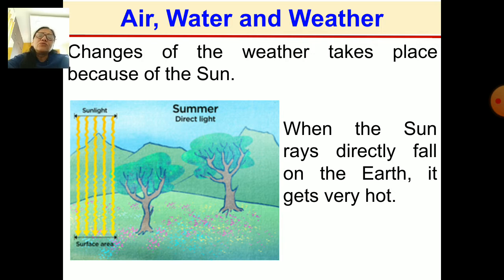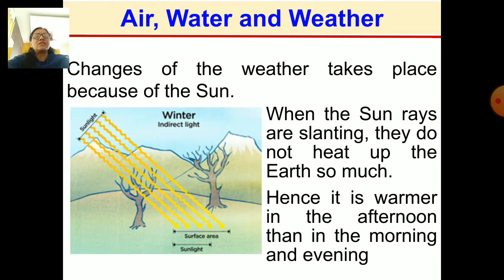Usually also in the afternoon, as the sun is overhead, we get the direct heat of the sun, and it gets very hot. Look here, in this the rays are slanting. Even in winter it is less hot. When the sun rays are slanting, they do not heat up the earth so much, so it is warmer in the afternoon than in the morning and the evening, be it any season.